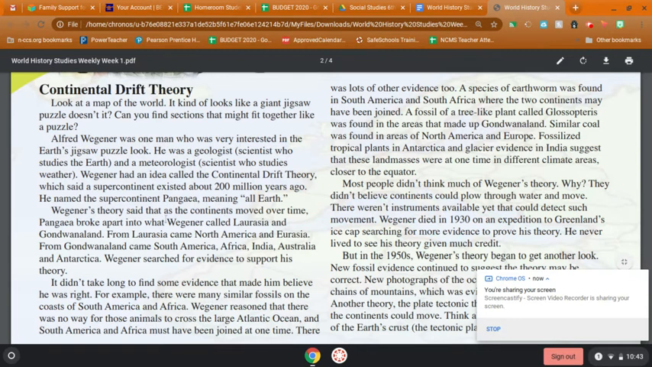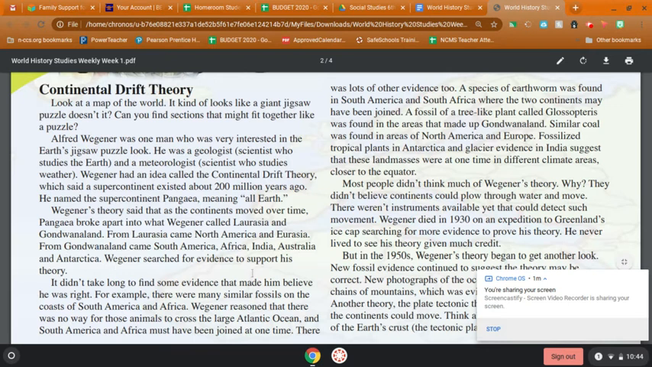Wegener's theory said that as the continents move over time, Pangaea broke apart into what Wegener called Laurasia and Gondwanaland. From Laurasia came North America and Eurasia. From Gondwanaland came South America, Africa, India, Australia, and Antarctica.